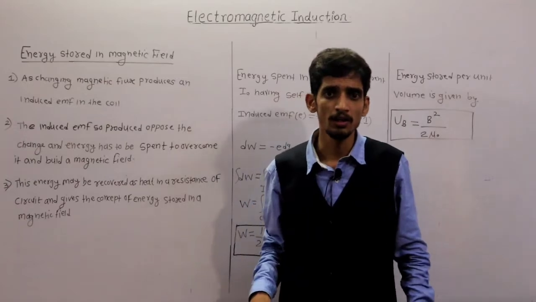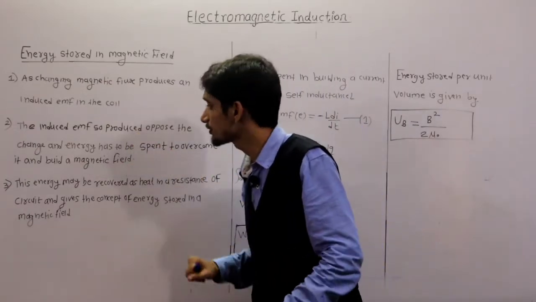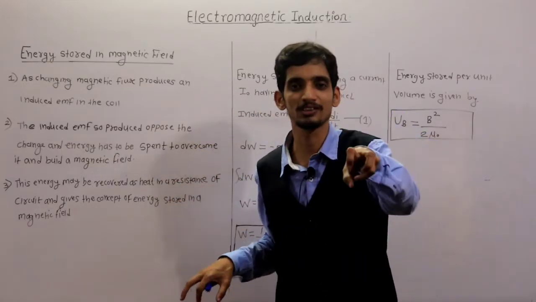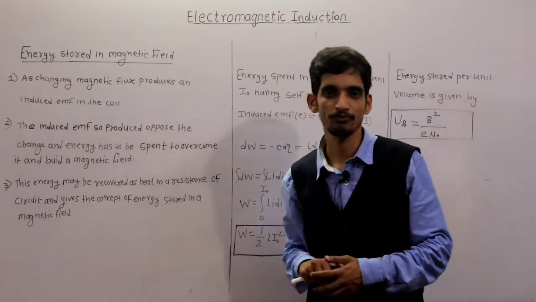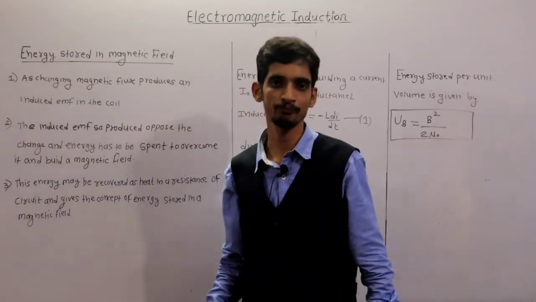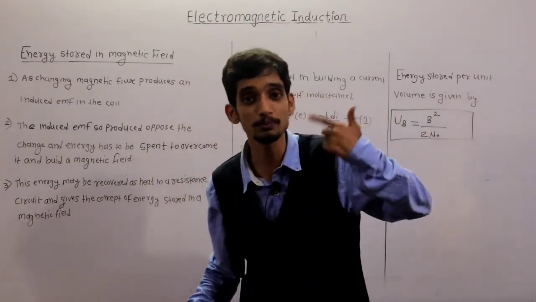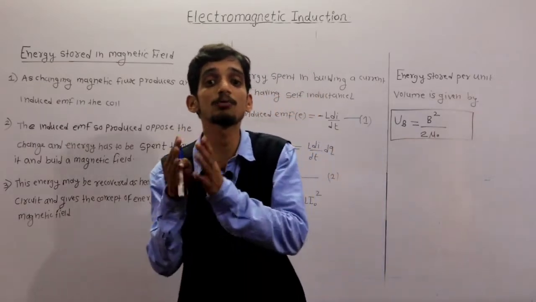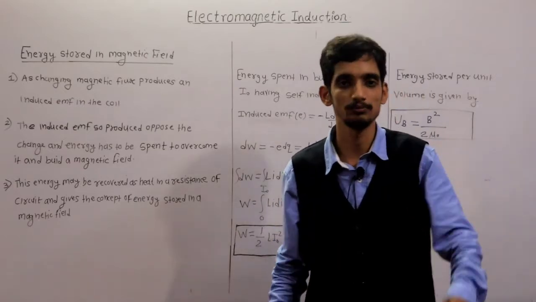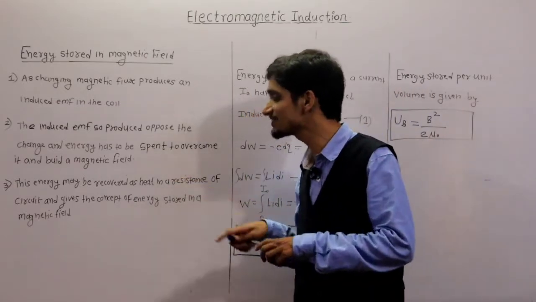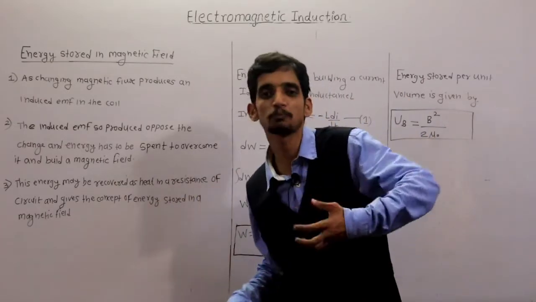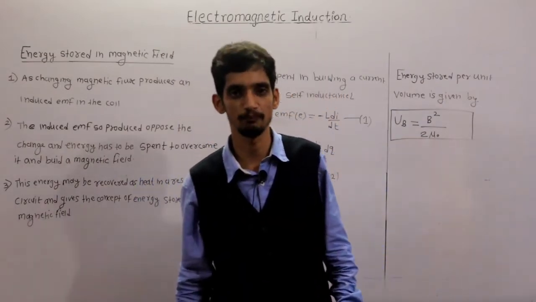This is an important statement. The induced EMF produced during the process of electromagnetic induction has to oppose the change in the current, and to oppose that change, some energy has to be spent. Definitely when this energy is being spent, a magnetic field is built around that conductor or coil, and this energy is recovered as heat in the resistance of a circuit and gives rise to the concept of energy stored in the magnetic field.